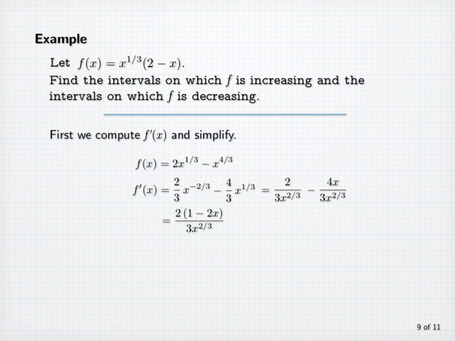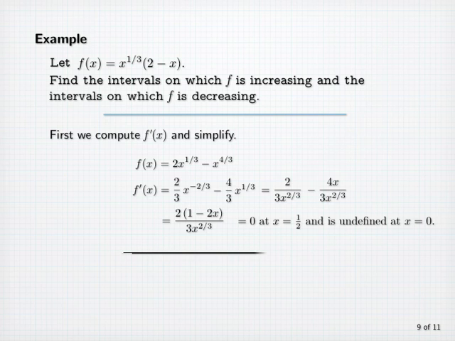power. Now that form makes it easy to see that f prime of x is equal to 0 at x equal to 1/2, and it's also undefined at x equals 0. So these are the two numbers where it's possible for f prime of x to undergo a change in sign. Now let's plot the sign of f prime of x over a copy of the real number line.